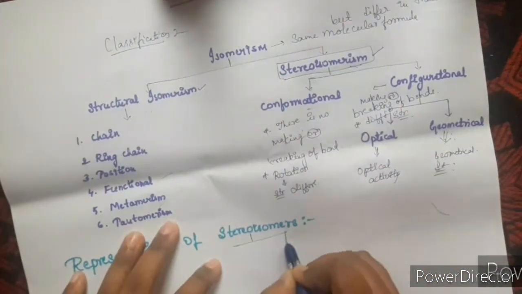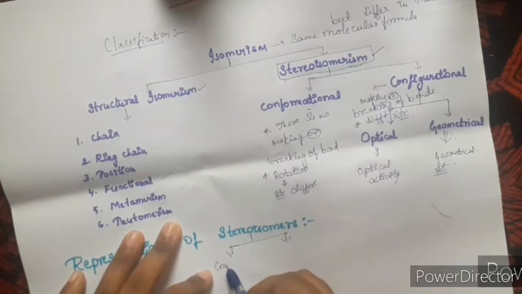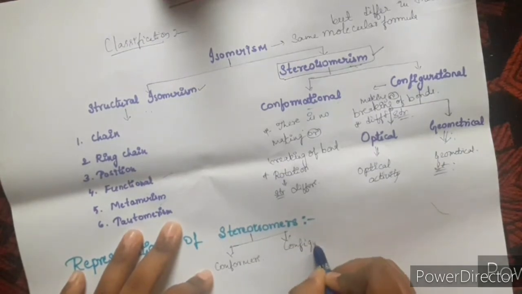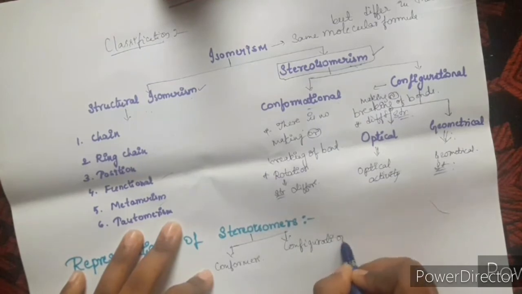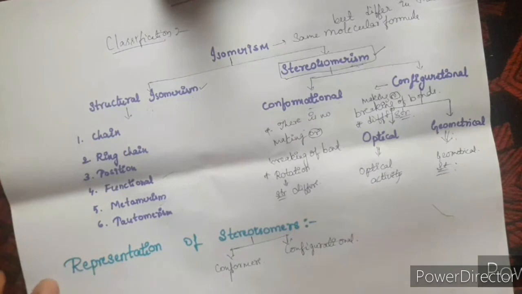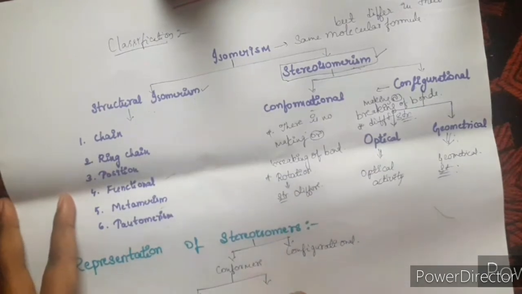Under stereoisomers there are two types of isomers we mainly study, that is conformational isomers, that is conformers, and the other one is configurational isomers. Under conformers, to represent the molecules of conformational isomers, we mainly use two representations.